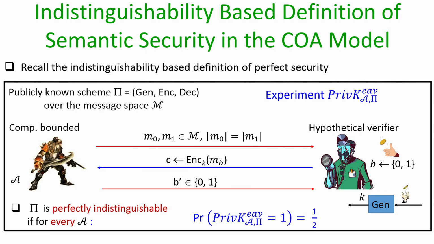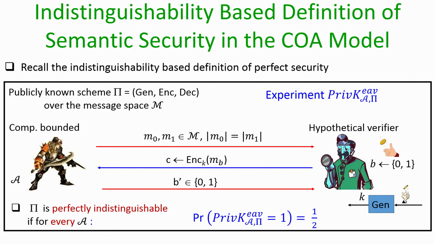This is to model the first relaxation that we agreed we should make in a computational security model. Remember, in the last lecture we discussed that if key reusability is your ultimate goal, then we should target to achieve security only against a computationally bounded adversary, namely an adversary whose running time is upper bounded by some polynomial function of the security parameter. So, that is why we make this first change in the experiment.